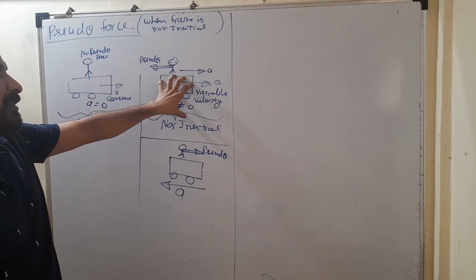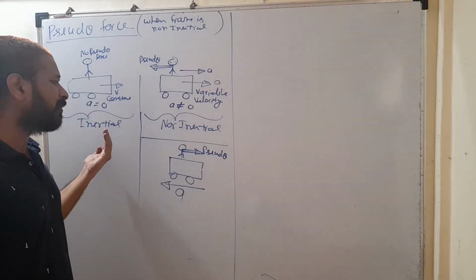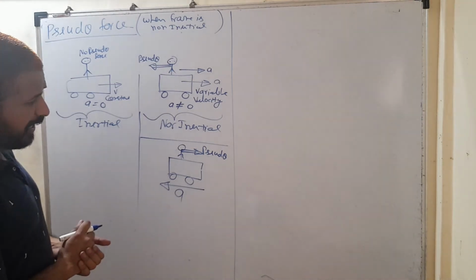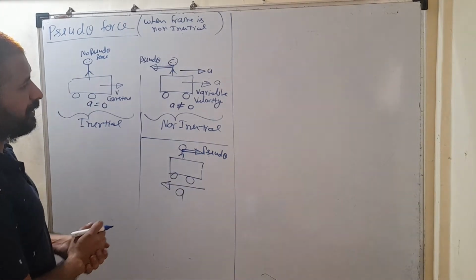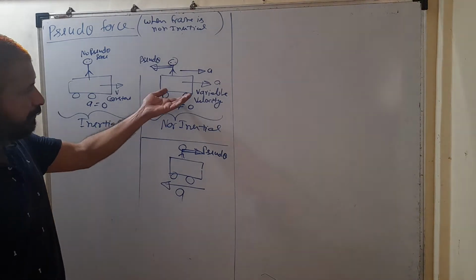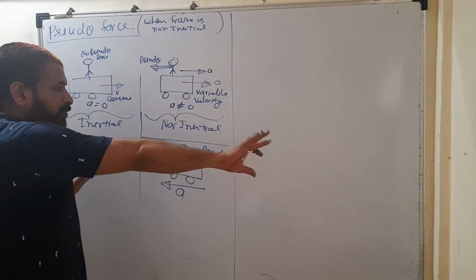And if the frame is accelerated, whether it is accelerated upward, forward, backward or downward, whatever the direction of its acceleration is, you will get a pseudo force in the direction opposite to the direction of acceleration of the frame. Like here, the frame is accelerated forward, we are getting a pseudo force backward. Here, the frame is accelerated backward, we are getting a pseudo force in the forward direction.